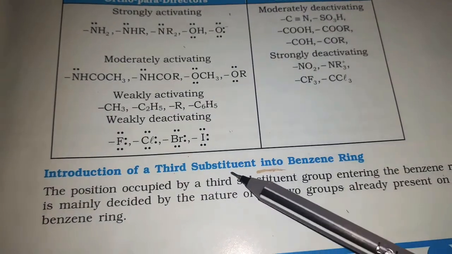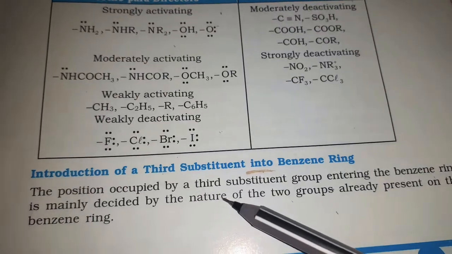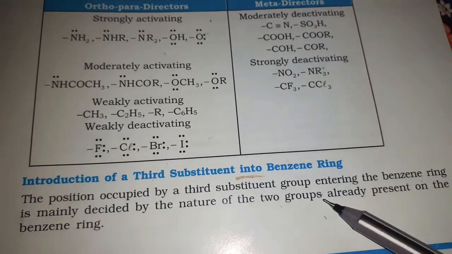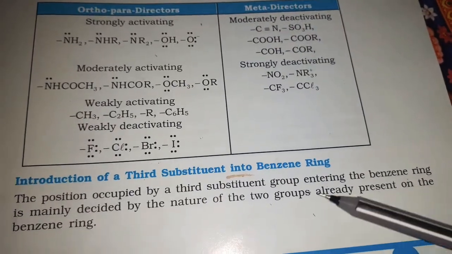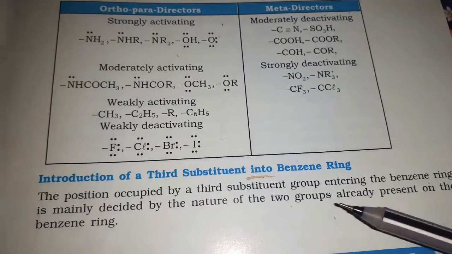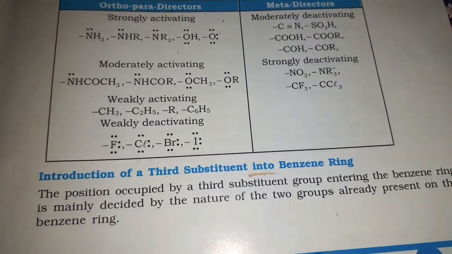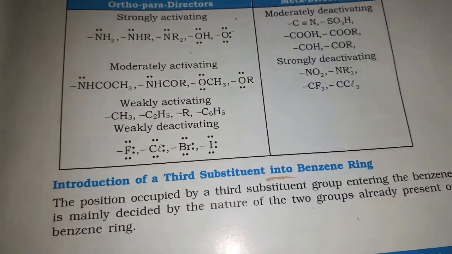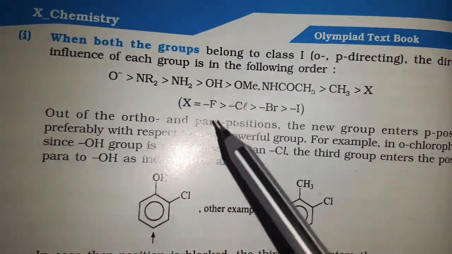The position occupied by a third substituent group entering the benzene ring is mainly decided by the nature of the two groups already present on the benzene ring. The groups already present on the benzene ring can be called hosts. The position of the third substituent is decided by the nature of these two groups. Next, now we will discuss the three cases.